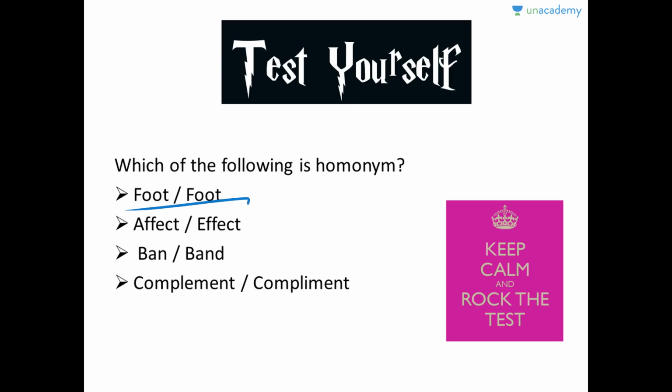This can be the part of our leg, foot, and it can also mean the one for measuring height. So this is an example of homonym. Spelled the same, pronounced the same, but have different meanings and derivations. Effect and effect, these are the examples of homophones because they are pronounced the same but have different spellings and meanings. So does band and complement and complement. So the correct answer of the question is foot and foot.